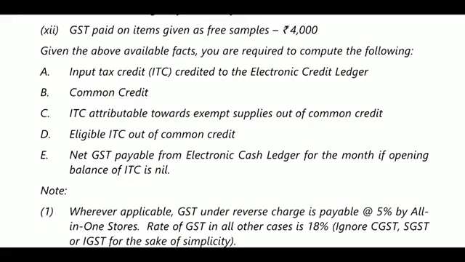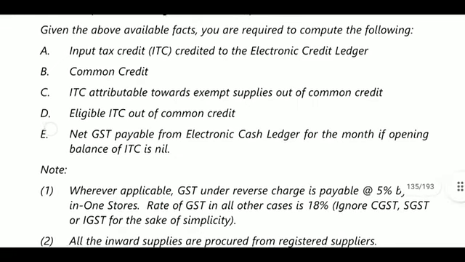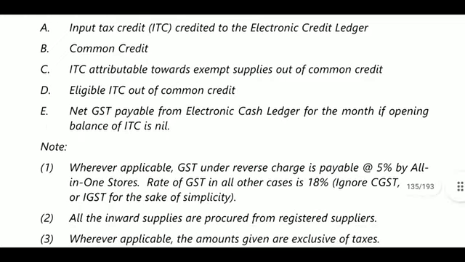From total credit we will deduct some credits related to that, it will be calculated. Next, ITC attributable towards exempted turnover: total common credit into total exempted turnover divided by total turnover, we will get the ITC attributable to exempted turnover. Next, eligible ITC out of common credit. You will get this amount based on the credit available minus what is related to the exempted common credit. That amount will be deducted, and you will get the eligible ITC of common credit.